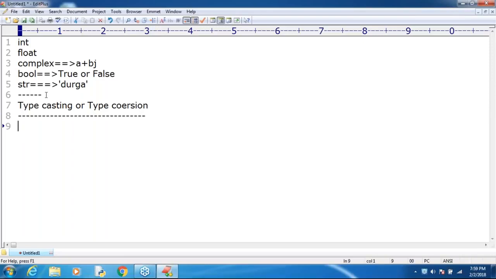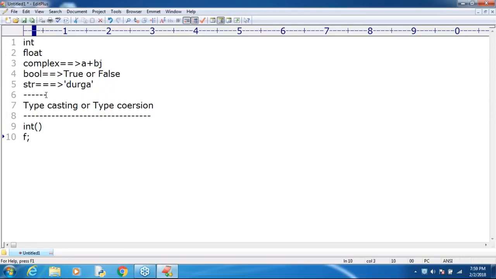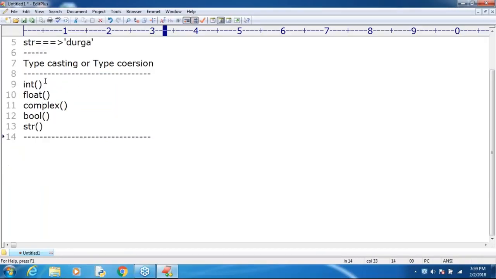There are 5 functions available. The first function is the int function, the second is the float function, then the complex function, the bool function, and after that the str function. In total, 5 functions are available: int, float, complex, bool, and str.